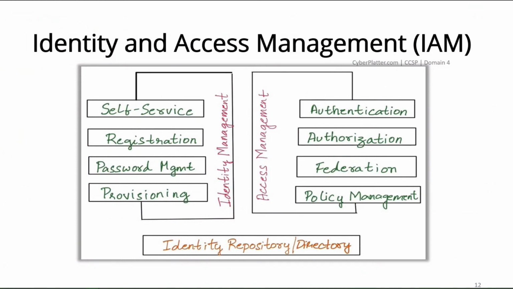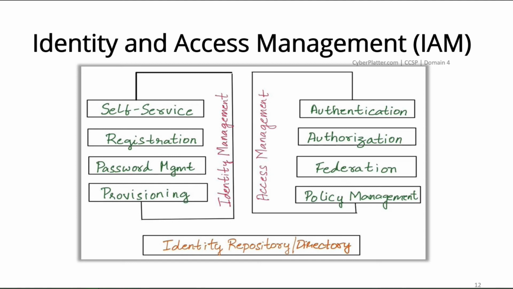IAM is about people, processes, and procedures used to create, manage, and destroy identities of all kinds. IAM systems typically consist of several components. First, they allow creation of identification mechanisms. IAM then allows the organization to verify or authenticate users' identities prior to granting access to systems or assets. Once authenticated, the users are then authorized and given subsequent access to resources. The user is generally managed through a central user repository. IAM functionality is often divided into identity management, access management, and identity repository or directory.